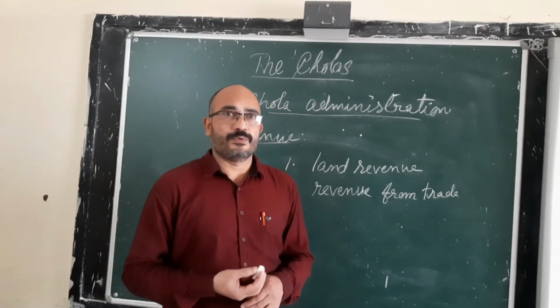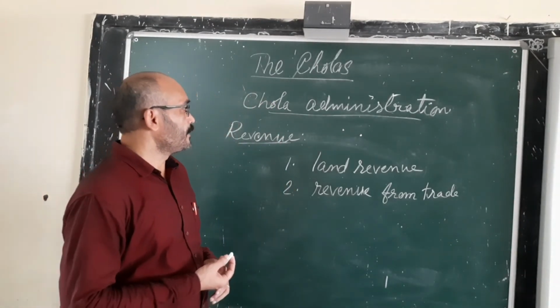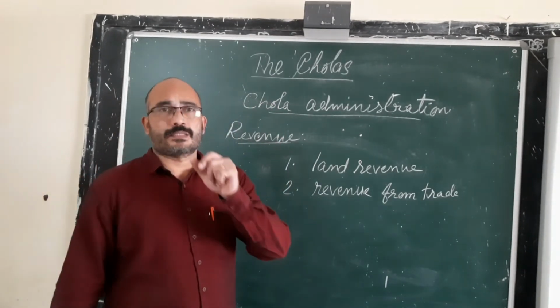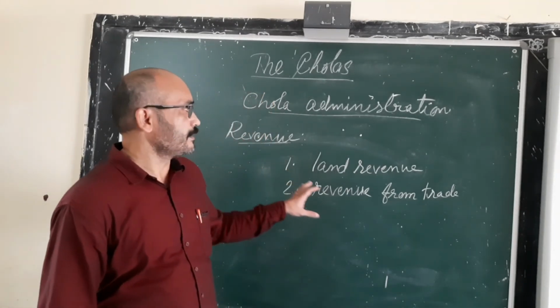The lion's share of the income was used for public utilities. And in order to collect the revenue, there were some revenue officers. That's all about the revenue administration.